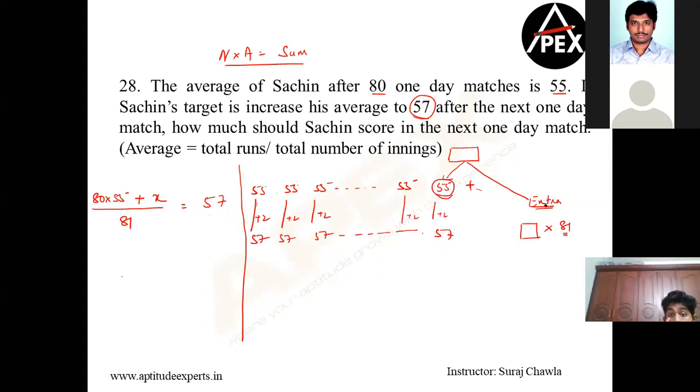That means how much extra did you distribute? 2 into 81 extra. Clear? So I already had 55, and you distributed 162 extra from my pocket. So therefore your answer becomes 217. Simple. People say it's 162, that is a cause. Please understand 162 is the excess number of chocolates that I'm bringing in.